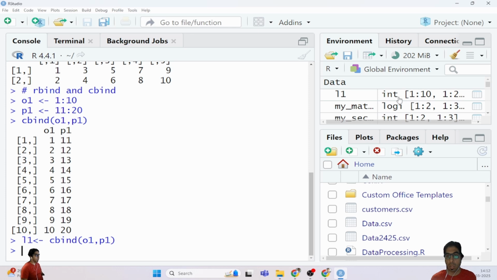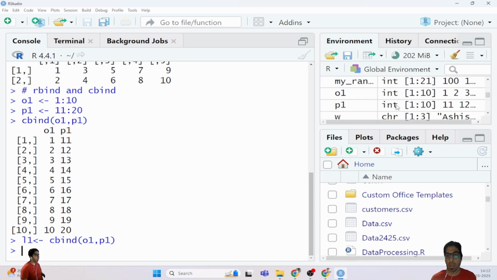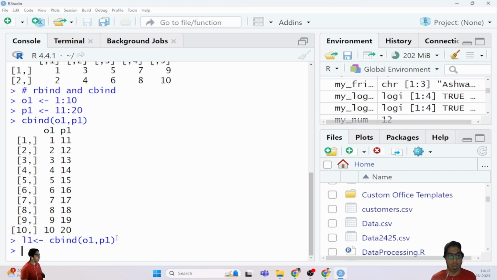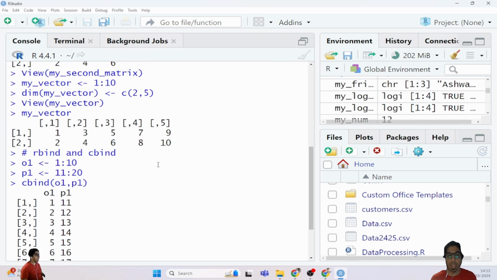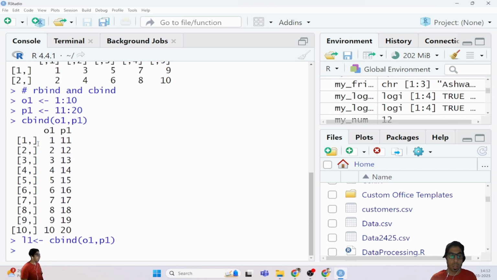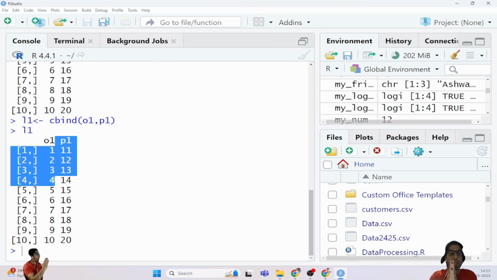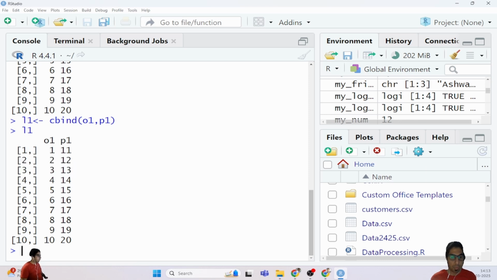It consists of nothing like the matrix thing which we have earlier done. Here it is showing the binding in the form of l1. I can directly type it, and you can see here o1 has been bound with p1 in column manner.